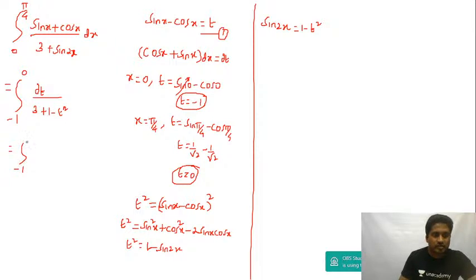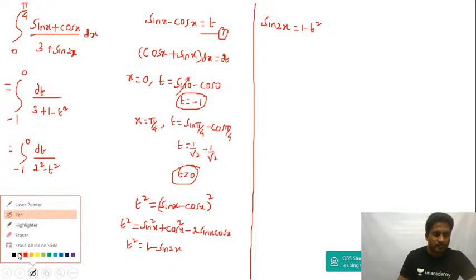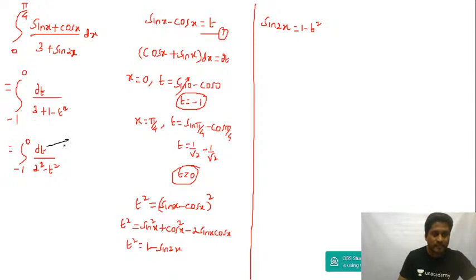Integration of minus 1 to 0 dt divided by 2 square minus t square dt. Now, guys, this is of the form integration dx divided by a square minus x square.